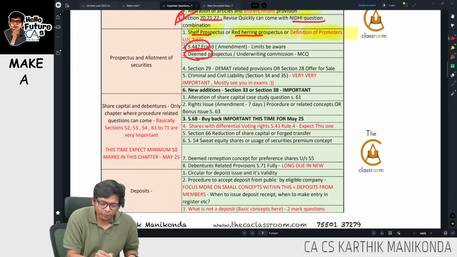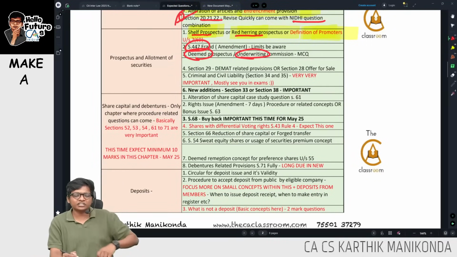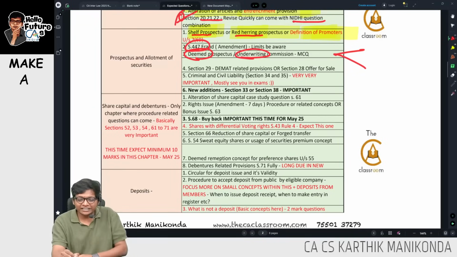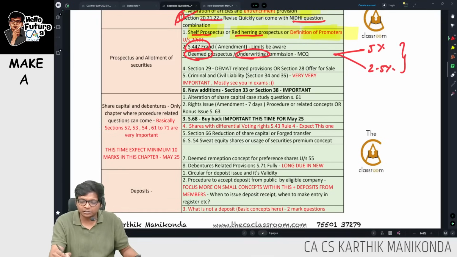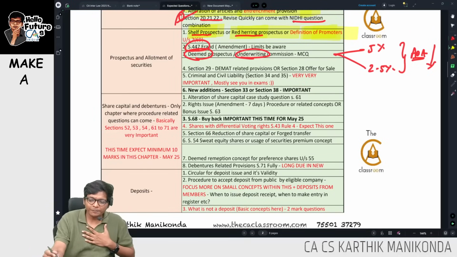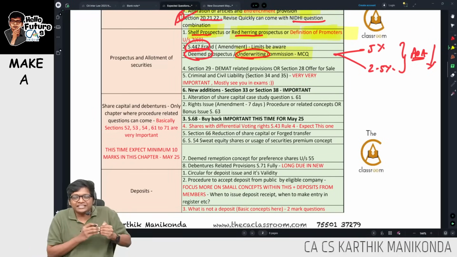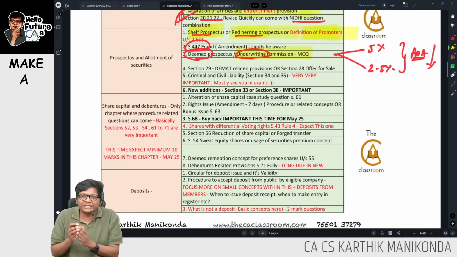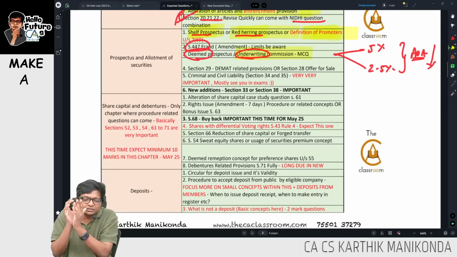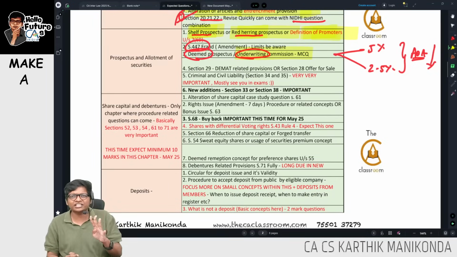Next, deemed prospectus and underwriting commission. Let me quickly finish these points over here. Underwriting commission. What is underwriting commission over here? In case of equity shares, the commission is 5%. In case of debentures, it's going to be 2.5%, or rate mentioned in articles, whichever is lower. That means the maximum is 5 or 2.5%. Sir, for paying underwriting commission, can I use proceeds of issue or can I use profits of company? You can use both. You can use proceeds of fresh issue or you can use the existing profits also. This is with respect to underwriting commission, section number 40. It should be given only if articles is authorizing the same.